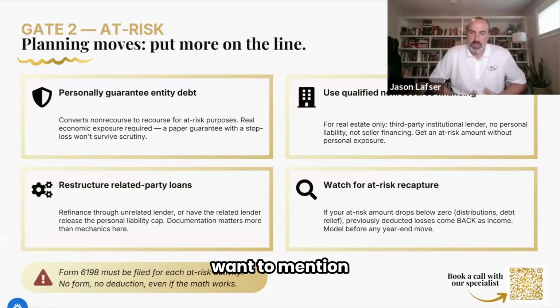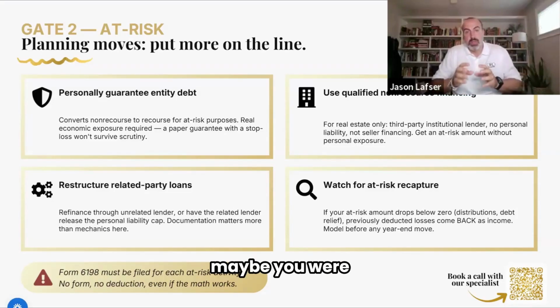One thing I do want to mention, and this is something I think gets overlooked as well when it comes to the at risk, is there is something called at-risk recapture. And so what happens here is if you've got an amount that maybe you were at risk for and you deducted losses against that, and now your at-risk amount drops below zero because you've either taken distributions out or that debt has gone away, then there is the potential for this recapture where maybe those losses that you've deducted in the past have to be recaptured as income.